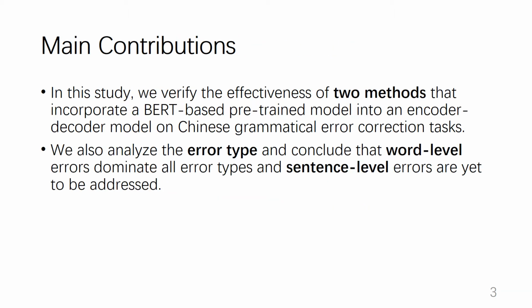For our main contributions in this study, we verify the effectiveness of two methods that incorporate a BERT-based pre-trained model into an encoder-decoder model on Chinese grammatical error correction tasks. We also analyze the error types and conclude that word-level errors dominate all error types, and sentence-level errors are yet to be addressed.